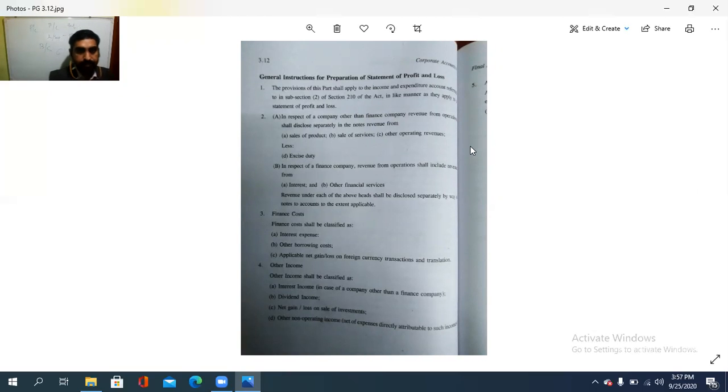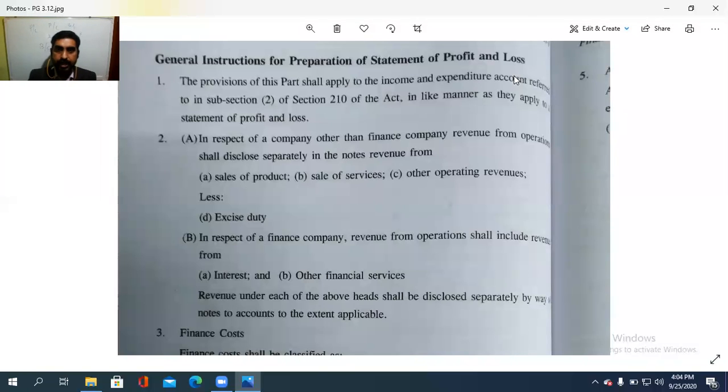Then next is general instructions for preparation of statement of profit and loss. So in continuation with that, the general instructions for preparation of statement of profit or loss. The provisions of this part shall apply to the income and expenditure account that is referred to in sub-section 2 of section 210 of the Act in the manner like that applied to the statement of profit or loss.